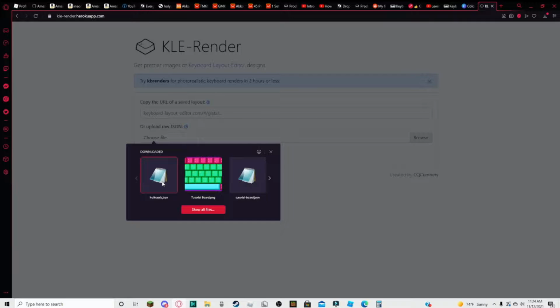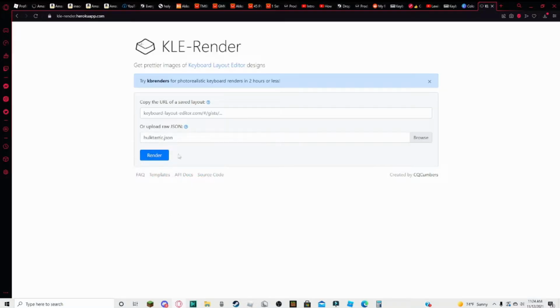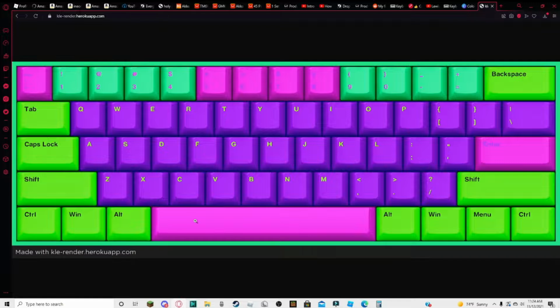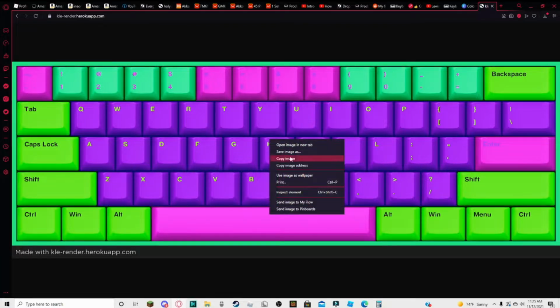So that's why you wanted to make sure that you made it a JSON file. And it'll do that. So once you have that, there are things you can do on like Blender and stuff, but that costs money, so we're not going to do that. You can also add different legends.